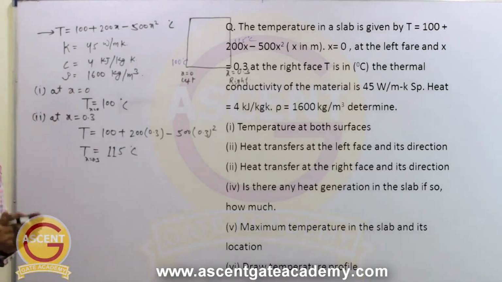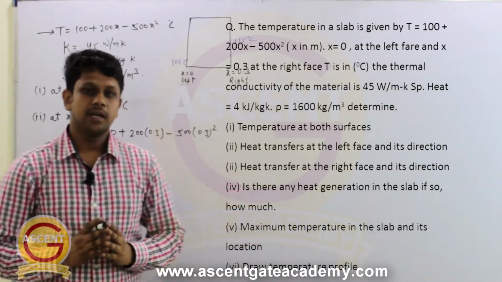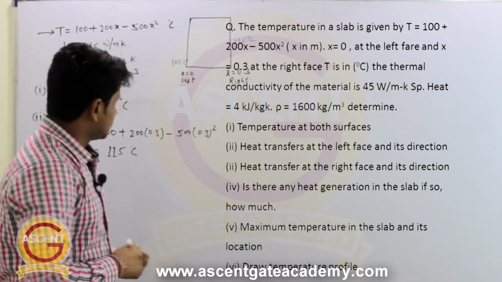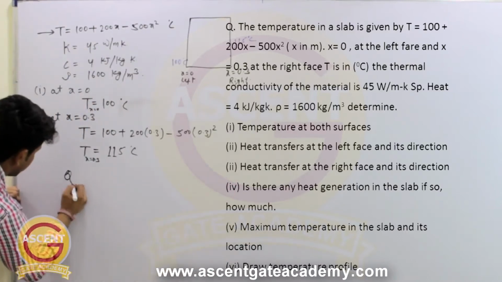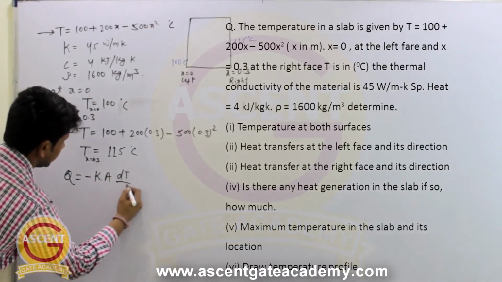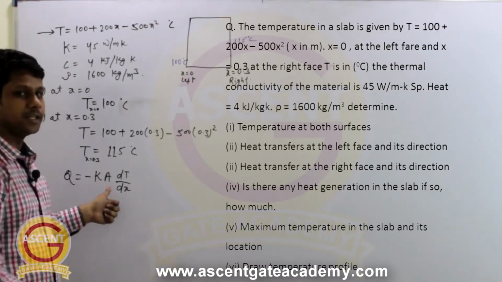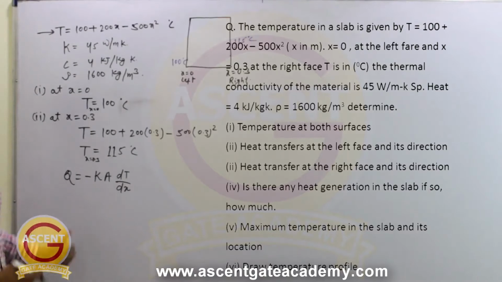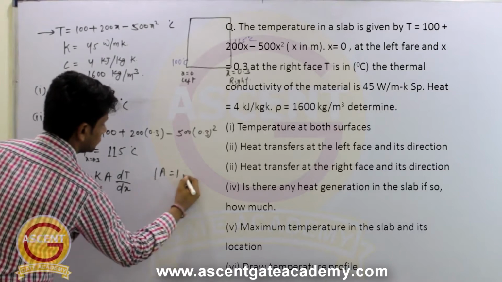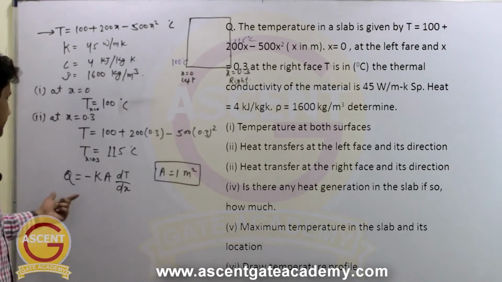So how can we calculate the heat transfer? We know Fourier's law of heat conduction, and it tells Q is equal to minus Ka dt by dx. So what is the equation of heat transfer? Q equal to minus Ka dt by dx. As area is not given in this question, he has not mentioned the area, so we will calculate this heat transfer per unit area, and for that you can take area equal to 1. So for a unit area, so 1 meter square.